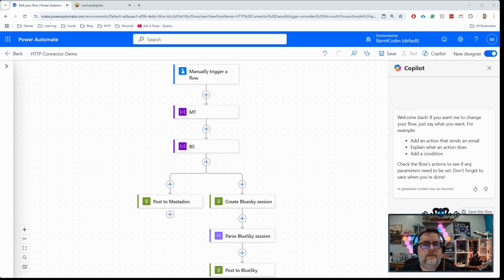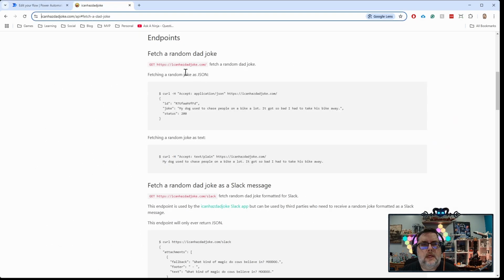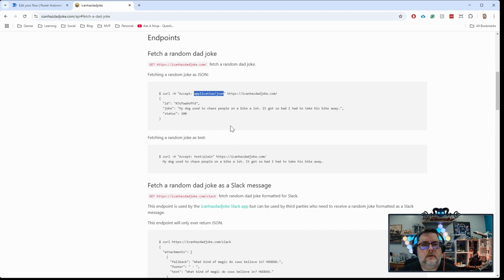All right, so I've got just a base setup here, and I'll go through a couple things in a minute. But first, I want to talk about the endpoint that we're going to hit. It's one of these free APIs available out on the internet. It's a random dad joke. You can call it by doing a GET request to this endpoint and passing in application/json in the header under the accept. That will tell it to return this piece of JSON that has an ID, a joke, and a status.